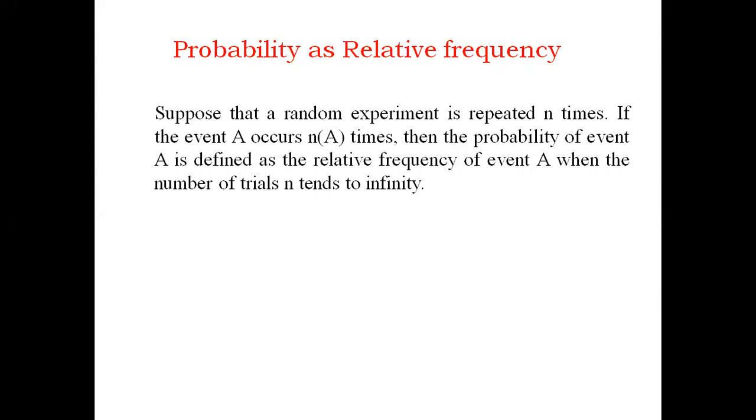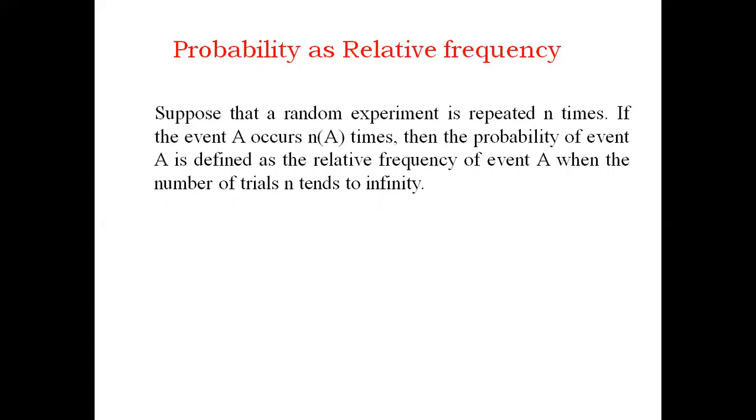I'll give you an example. When we flip a coin n number of times, the event that the coin shows head is, for example, A, and showing the head is going to occur small n of A times.